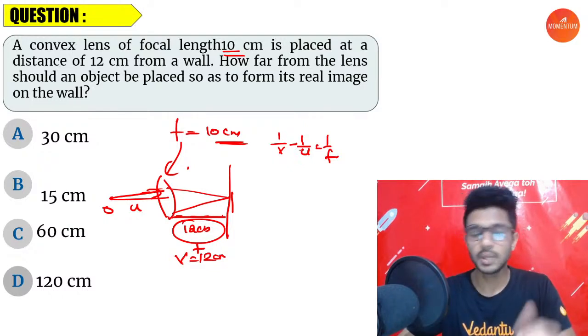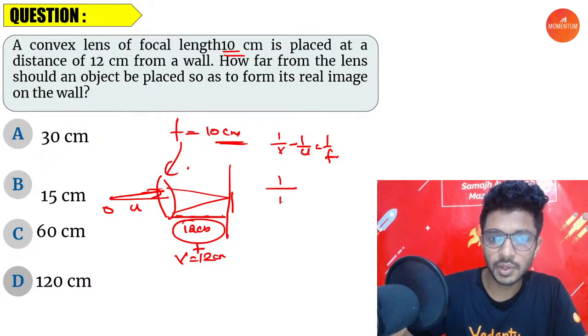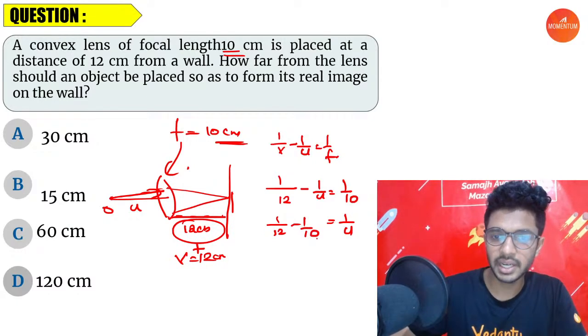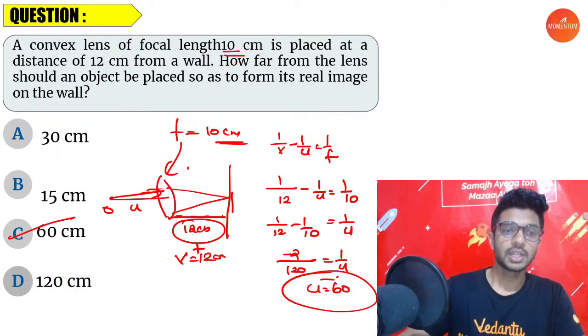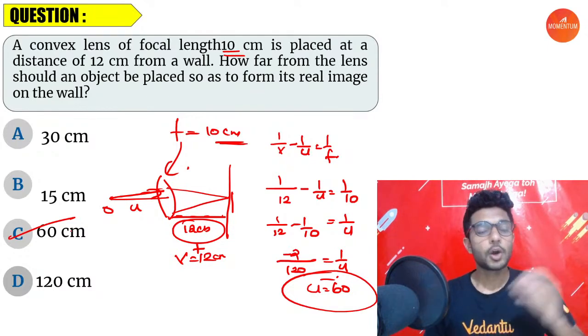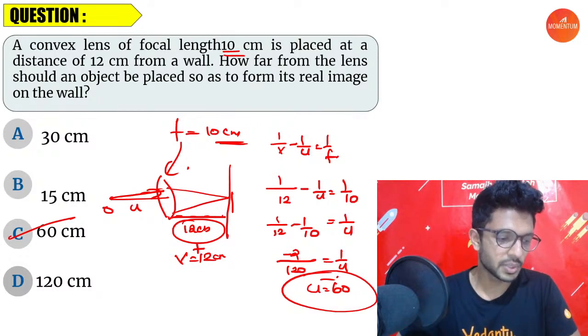You all have learned the formulas, right? Yes. So moving on, what all things are given? 1 by 12, the V value is given, minus 1 by U is equal to 1 by 10. So taking U to the right, 1 by 12 minus 1 by 10. Okay, so start doing the mathematics. 10 minus 12, minus 2 by 120, is equal to 1 by U, or U is going to be 60 with a negative sign. So the magnitude at which the object has to be placed from the convex lens is 60 centimeter. Yes, very simple.